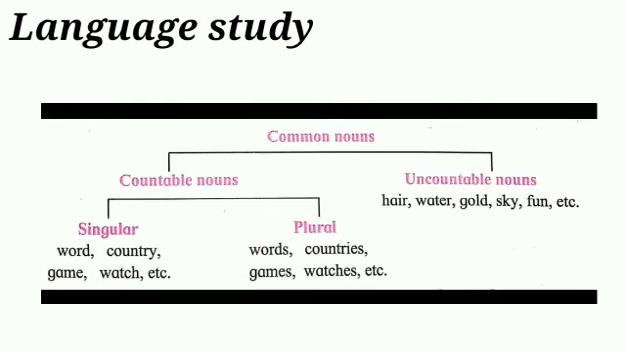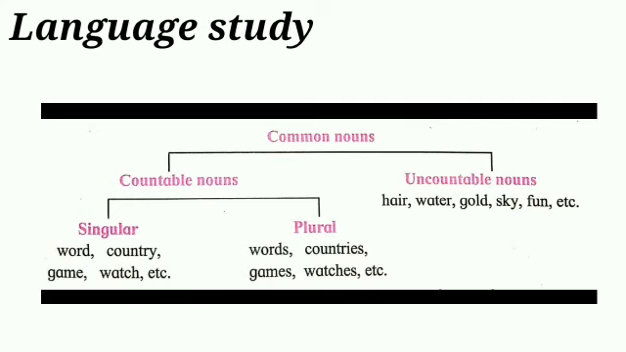Yes, students. Now see the image, how nicely it is divided. Common noun is divided into two parts to show the two forms. Yes, what are the two parts? Yes, countable nouns and uncountable nouns. Below countable nouns, we can see two forms. What are they? Yes, singular and plural.